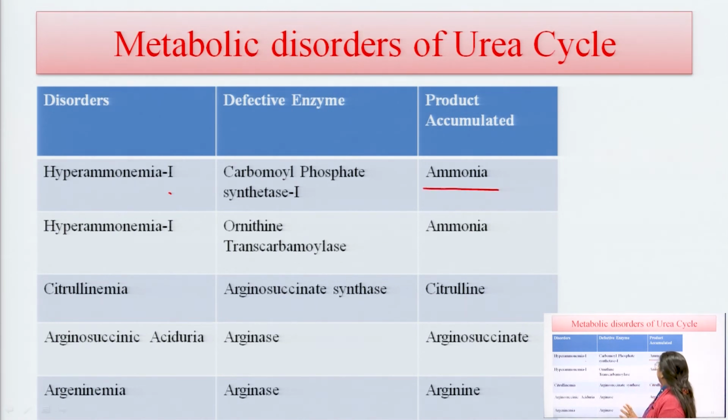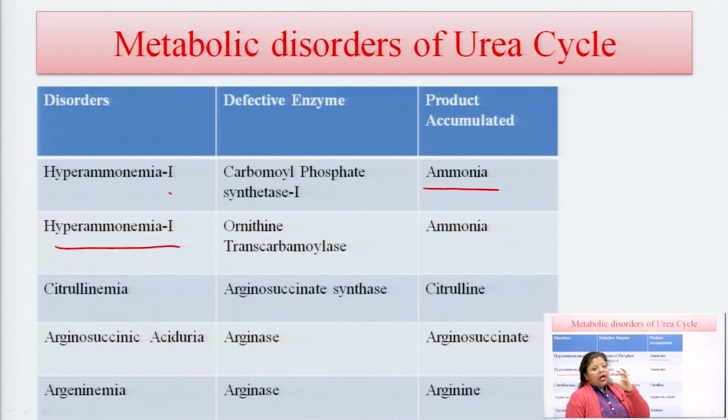The product accumulated is ammonia, because ammonia is present in our body but cannot be released. Hyperammonemia can also be due to the ornithine transcarbamylase enzyme, which is also responsible for the accumulation of ammonia. The second one is citrullinemia, where the defective enzyme is argininosuccinate synthase, responsible for the accumulation of citrulline in our body.